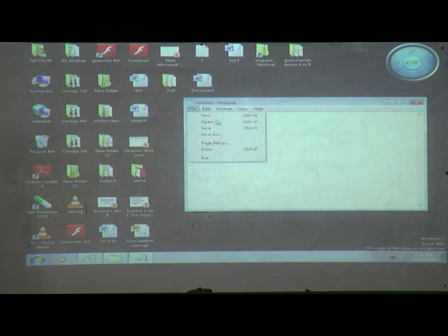The first menu in the menu bar is file, and this file menu also has different options. Got it?